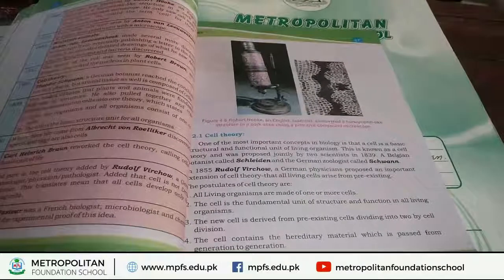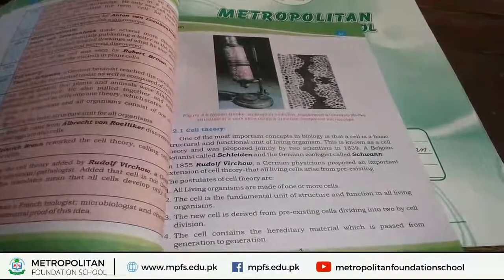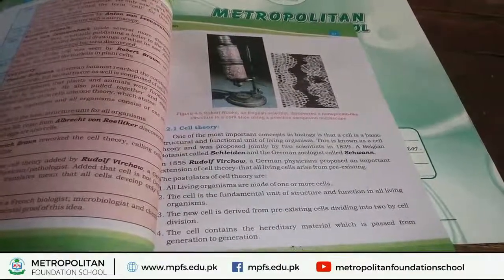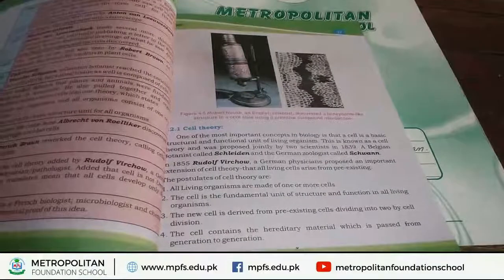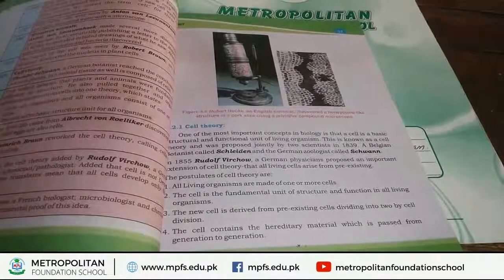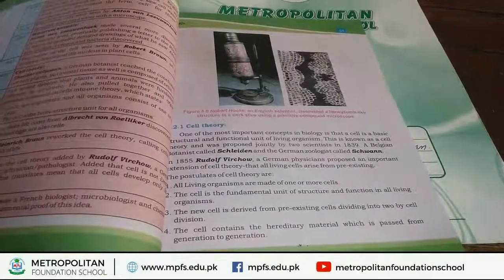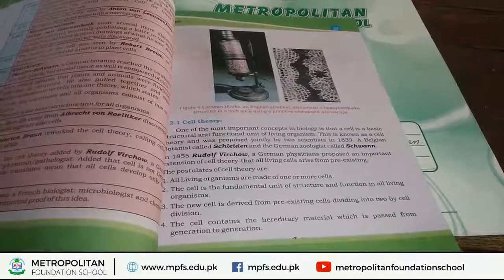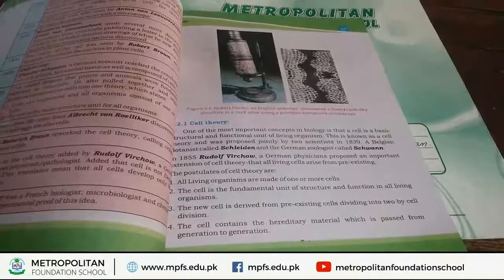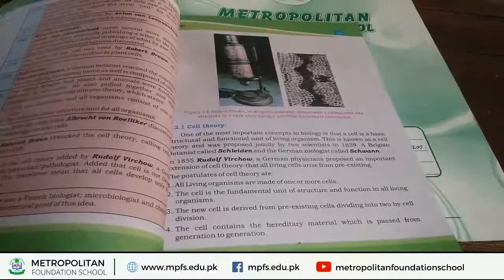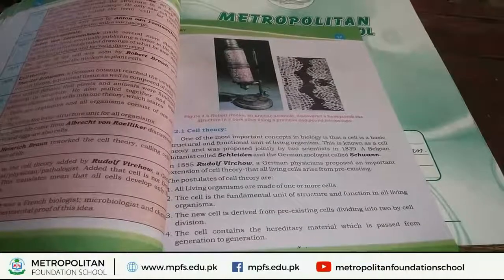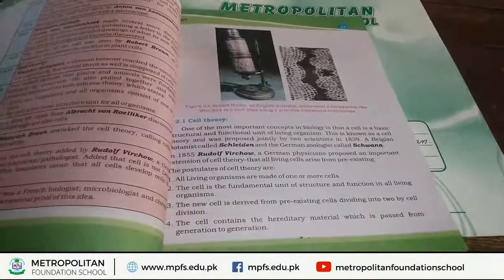In 1855, another scientist named Rudolf Virchow, he was a physician, also described the third point of cell theory, that is, all living organisms arise from pre-existing cells. He also contributed with these two scientists and gave the postulates of cell theory.